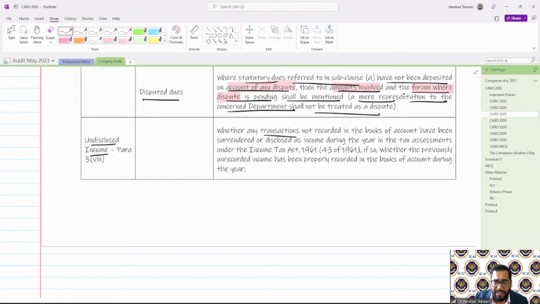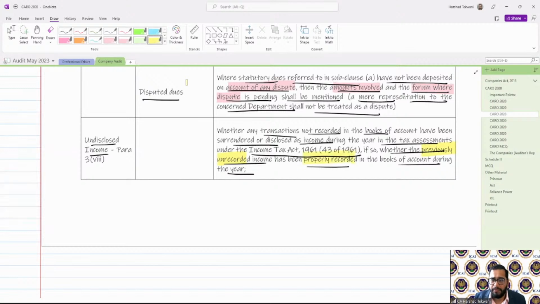So if any transaction that was not recorded in books of account has been surrendered or disclosed as income during any assessment year under the Income Tax Act, then whether the previously unrecorded income has been properly recorded in the books of account during the year. So I need to provide whether previously unrecorded, now properly recorded, for any transaction that was surrendered to income tax. That is something I need to specify.